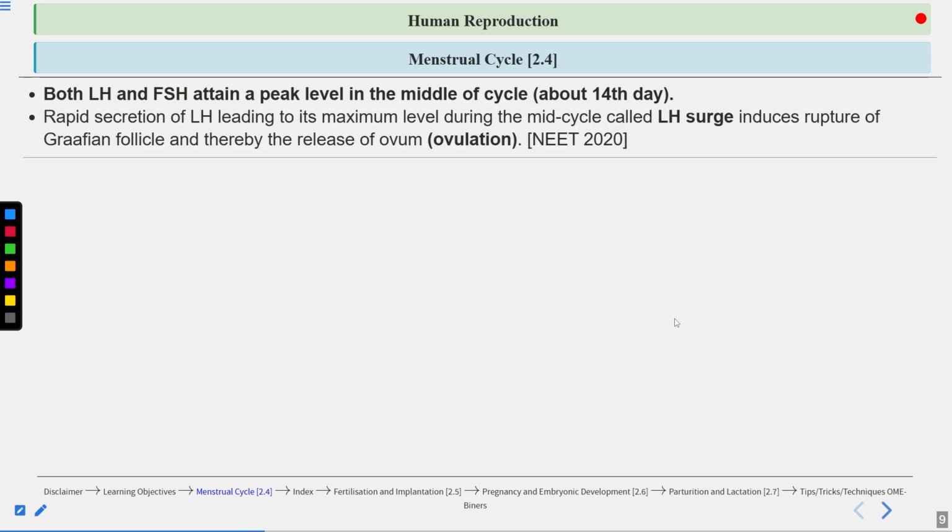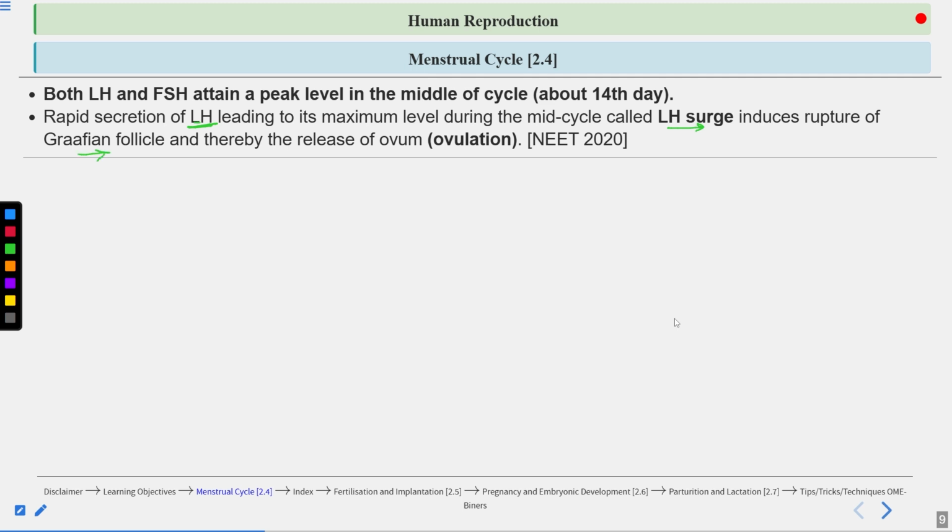Now what happens? There is a rapid secretion of luteinizing hormone. This is known as the LH surge, a rapid secretion of LH. This rapid secretion of LH, leading to maximum level during the mid cycle, induces rupture of the Graafian follicle.